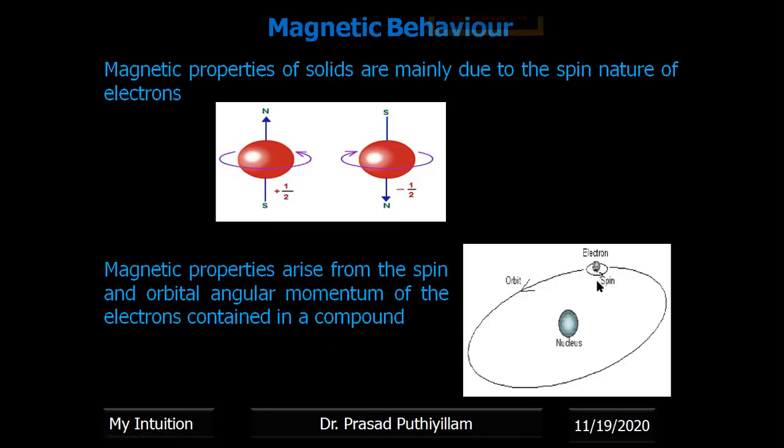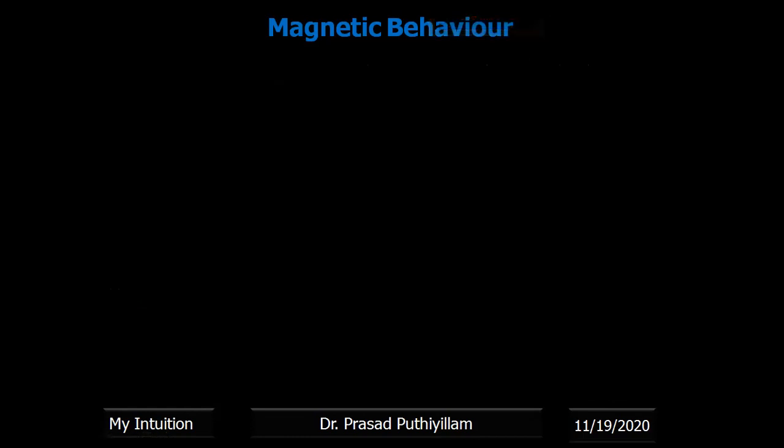The electron spins around its own axis, which creates the plus half as well as minus half spin that contribute mainly towards the magnetic property. Then, as it rotates, it orbits; it can circle the nucleus in a spherical way or in a cloudy way. Anyhow, it is moving, so it creates an orbital angular momentum that also contributes towards the magnetic behavior.